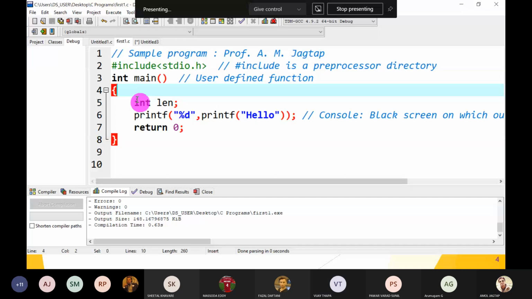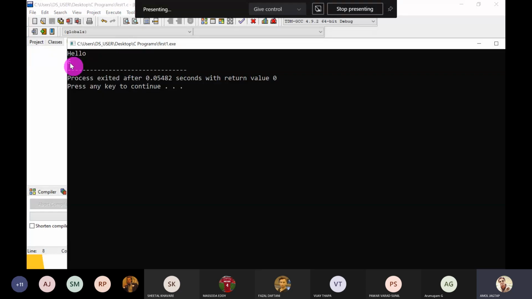Suppose \n is also treated as one character, the whole \n. So the output is calculated as 6. Okay, so compile it and then run it. So hello is displayed on the console, but \n means new line, so our 6 is displayed on the new line.